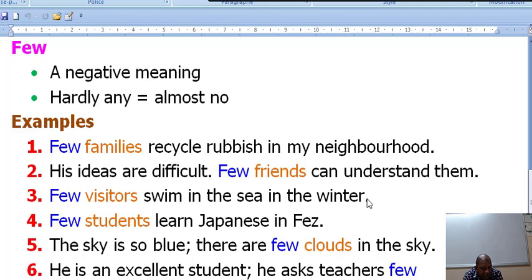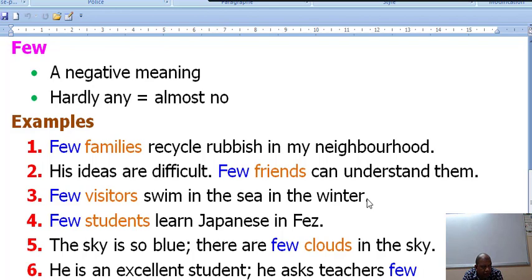It means that when it's cold and rainy, people do not go to the sea to swim. That's why here it has a negative meaning. Few visitors, hardly any. You cannot find people.